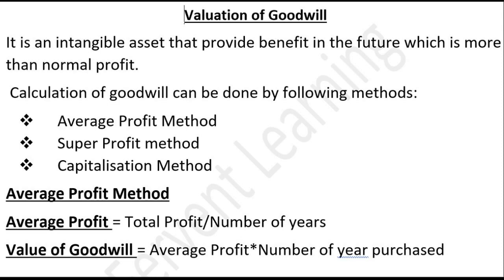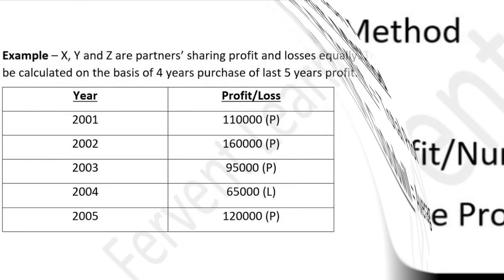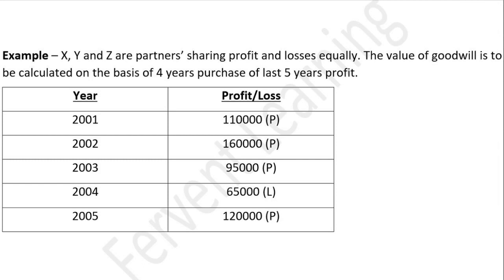Here number of years and number of years purchased is not the same. We will understand it by using an example. Look at the example. X, Y and Z are partners sharing profit and loss equally. The value of goodwill is to be calculated on the basis of 4-year purchase of last 5-year profit. It means X, Y and Z are three partners who will share their profit equally and they want to calculate their value of goodwill on the basis of the last 5 years. So the profit of last 5 years are as follows.